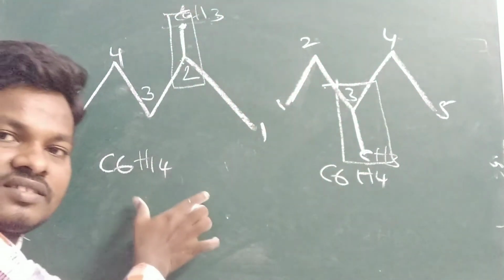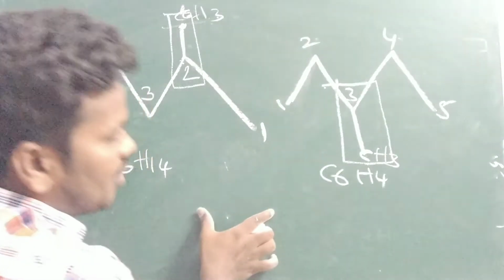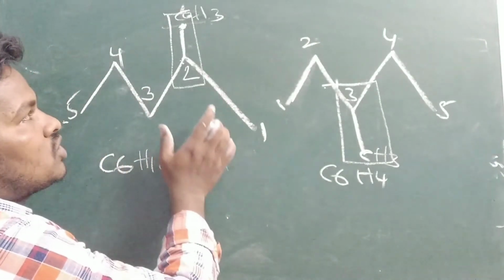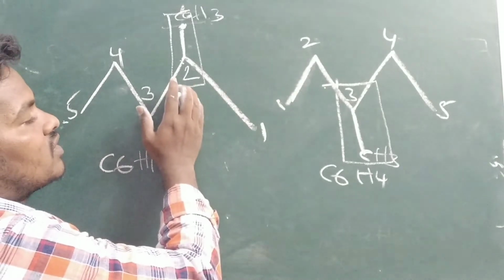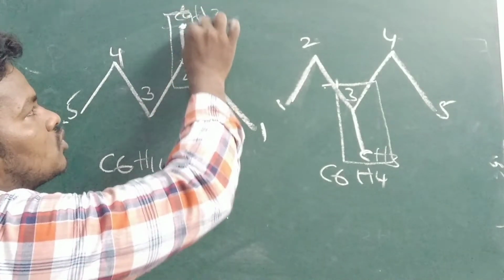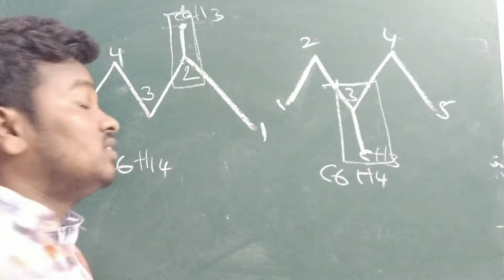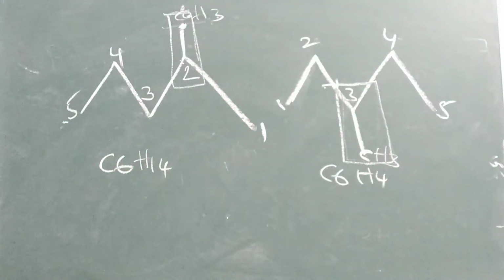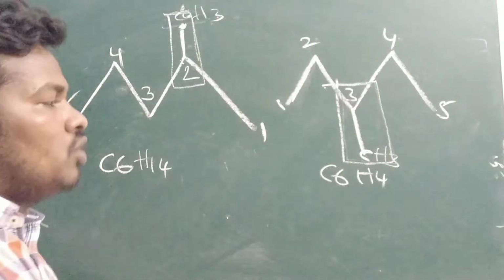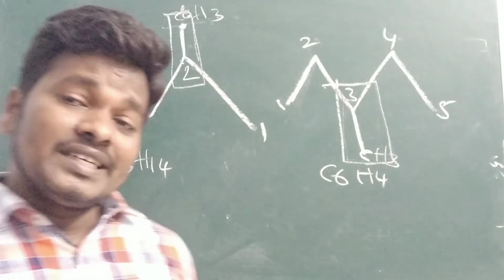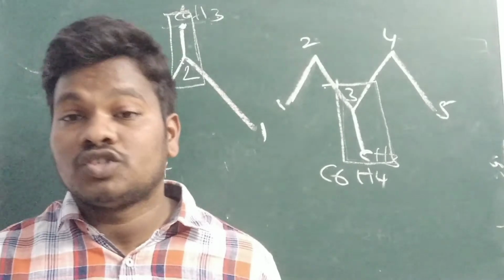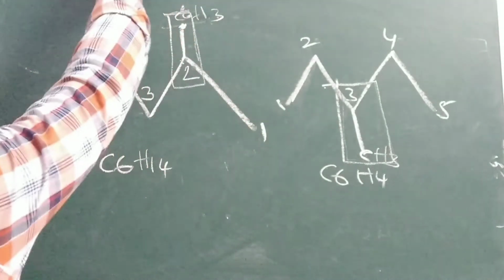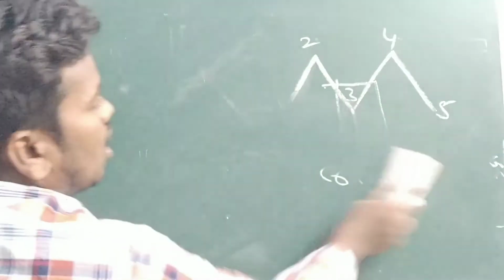So compounds having the same molecular formula is similar, but position of the branches is different, in the position of branches or the functional group that is substituted. One example we have done with functional group. This is another example with the substituent or branches. So here you can see how to identify chain isomerism or position isomerism. There is a trick. Whenever we have a confusion, how to identify whether it is the chain isomerism or functional isomerism.